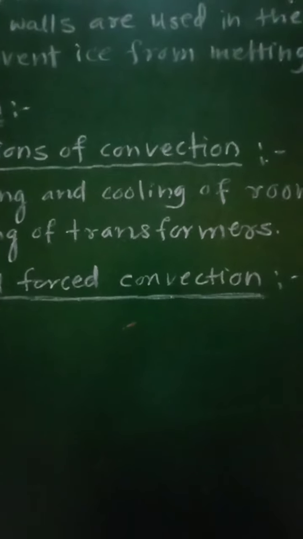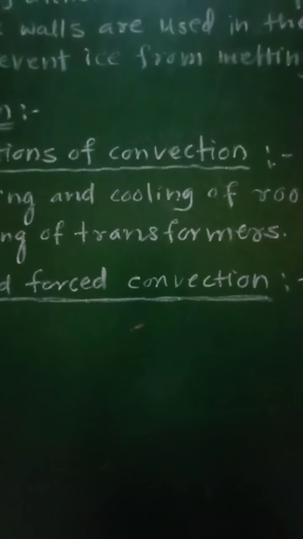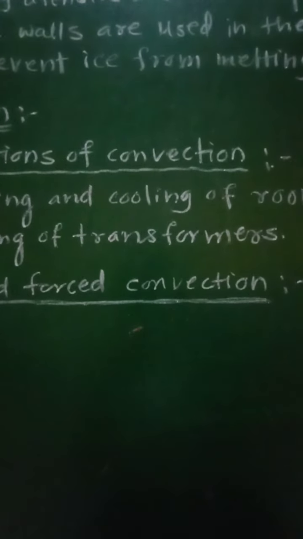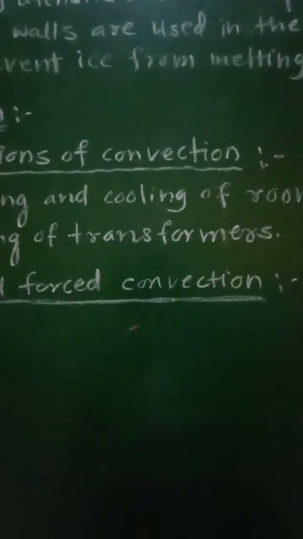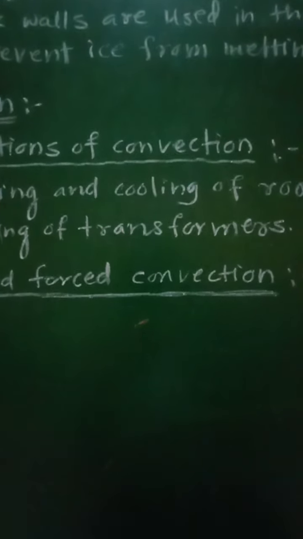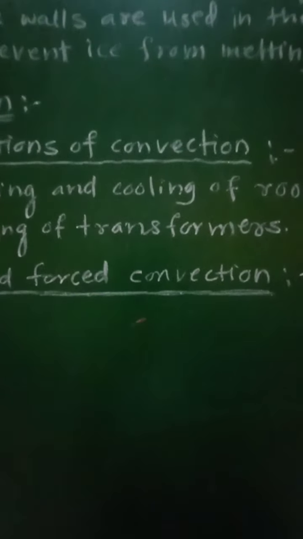currents. Then warm oil comes in contact with the cooler part of the tank, gives heat energy to it and goes to the bottom.